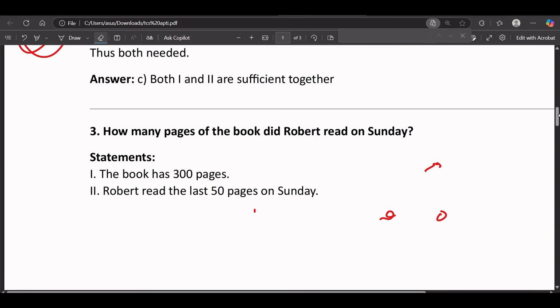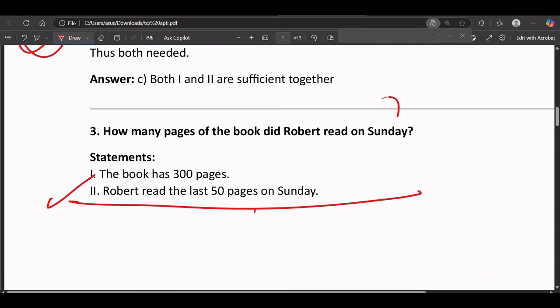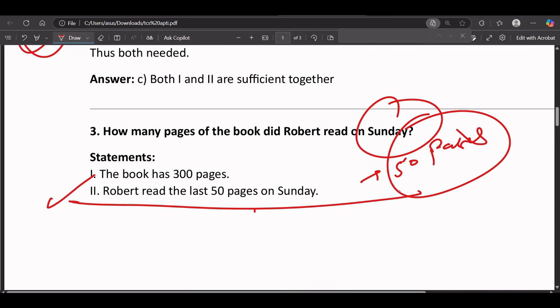So we are only concerned with how many pages he read. It doesn't matter how many pages the book has. In the second statement alone, it is given that Robert read the last 50 pages on Sunday, so we already know he read 50 pages on Sunday. That's why the answer will be 50 pages.